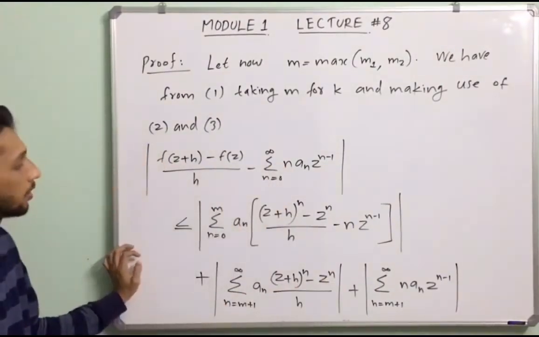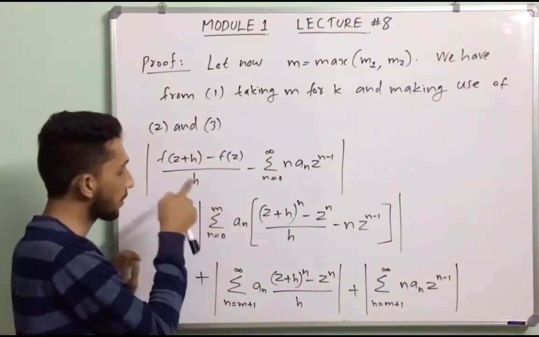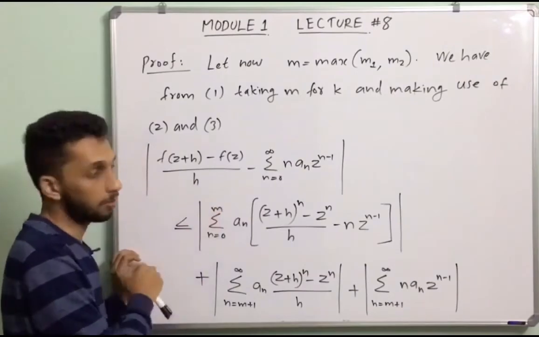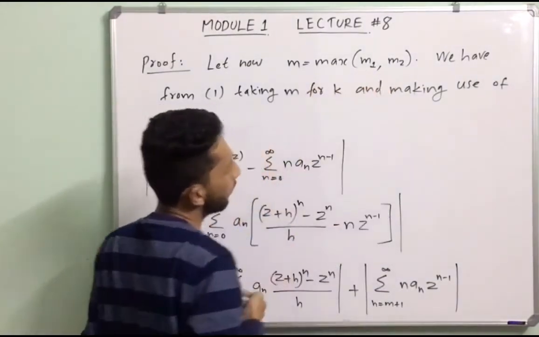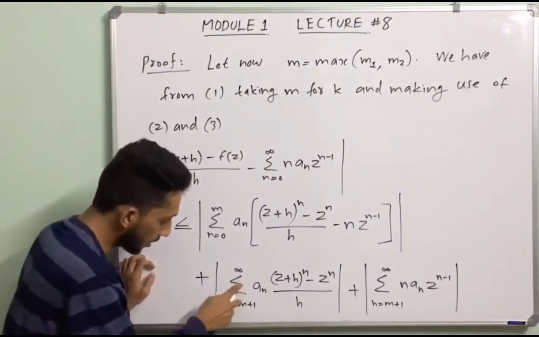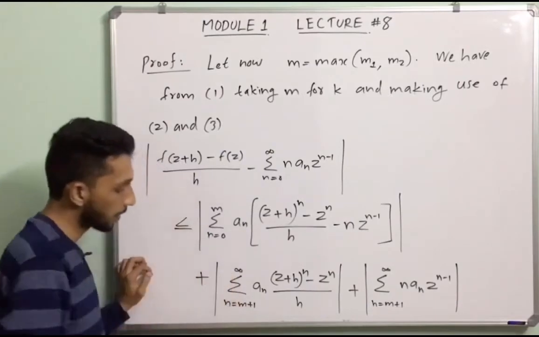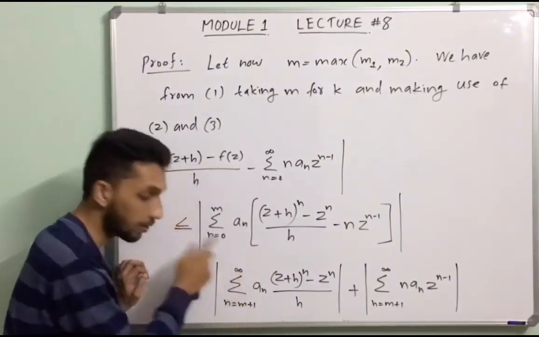So here we take summation n from 0 to m instead of summation n from 0 to k, because we choose m as the maximum of m1 and m2. Also we use summation n from m plus 1 to infinity instead of summation n from k plus 1 to infinity.